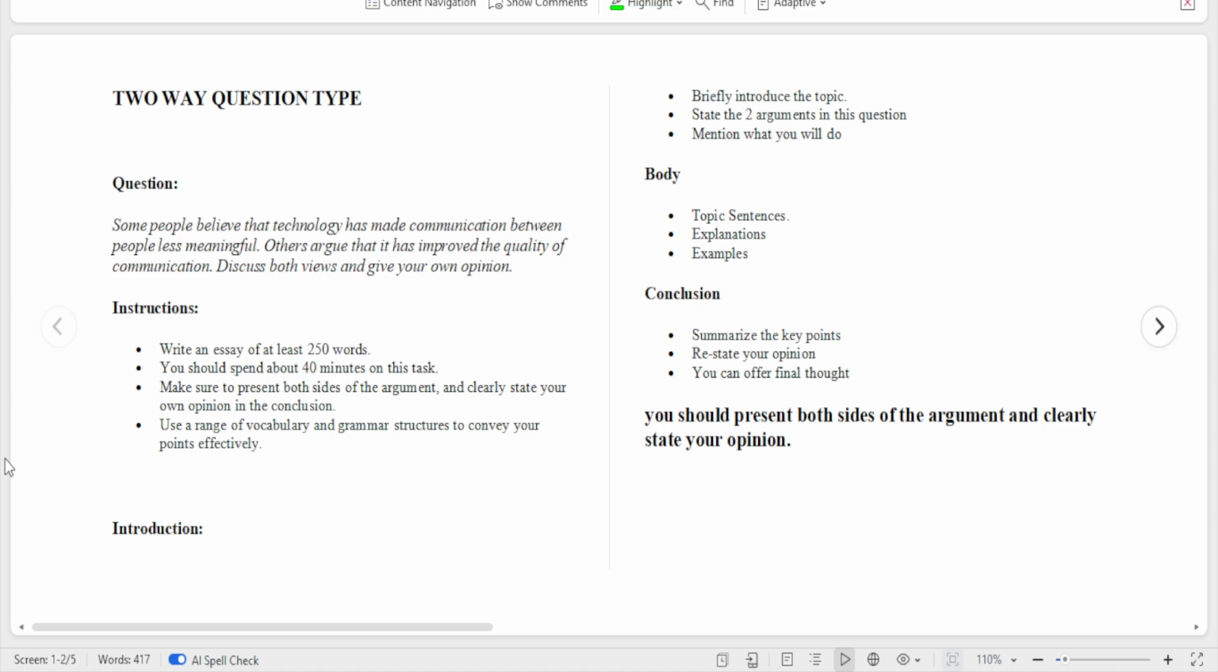Which means for your Part 1 you should spend 20 minutes, while for this Part 2 you spend 40 minutes. Then make sure to present both sides of the argument, state your opinion, and use a range of vocabulary and grammar structures to convey your point clearly. Like I said, if you have not watched my previous video on how IELTS writing works and how you can score a high mark, then go and do that before you come back and watch this video.